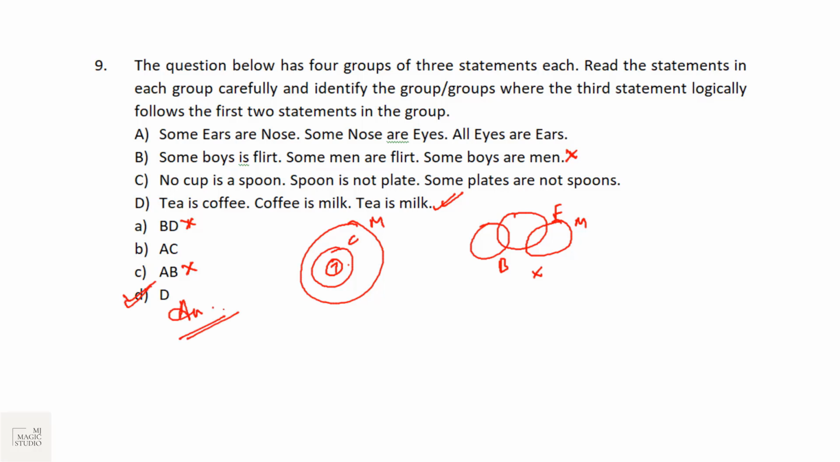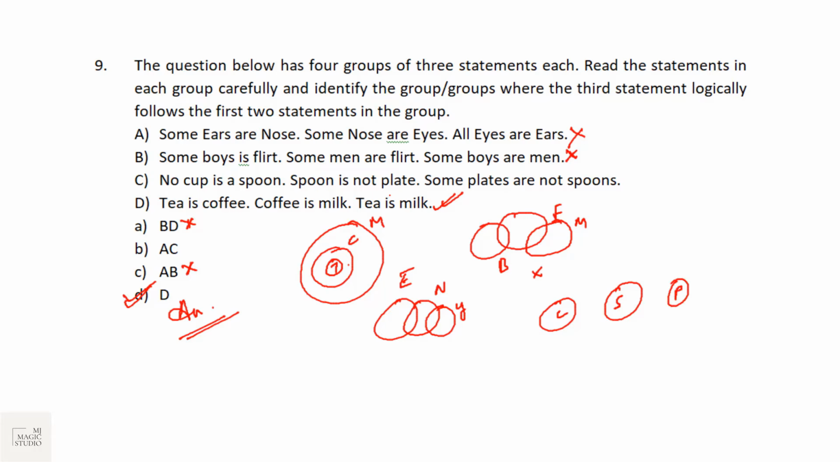It's all up to you how lucky you are. You can start with any one and check like this. If we look at statement A: some ears are nose. Some nose are eyes. Then some eyes are ears, not necessarily. No cup is a spoon. Spoon is not a plate. Some plates are not spoon.